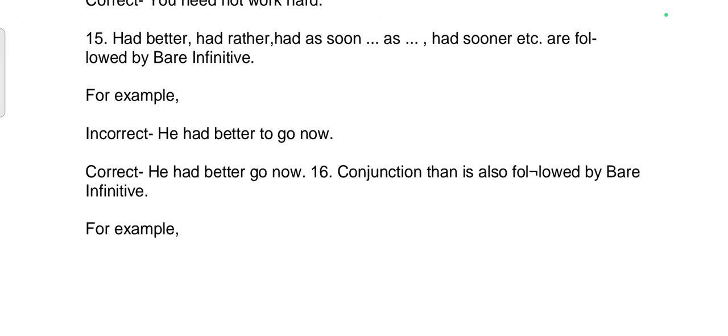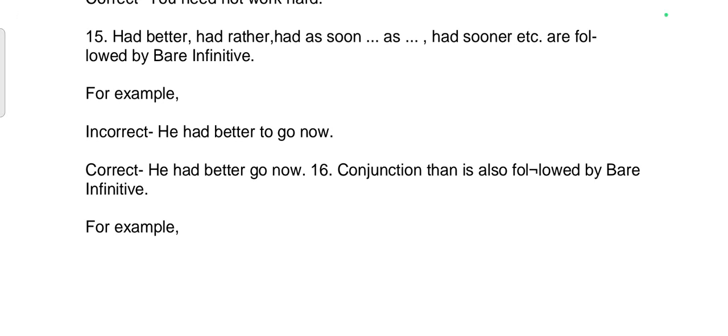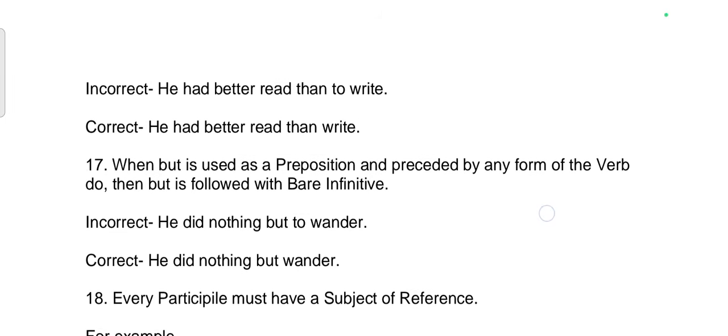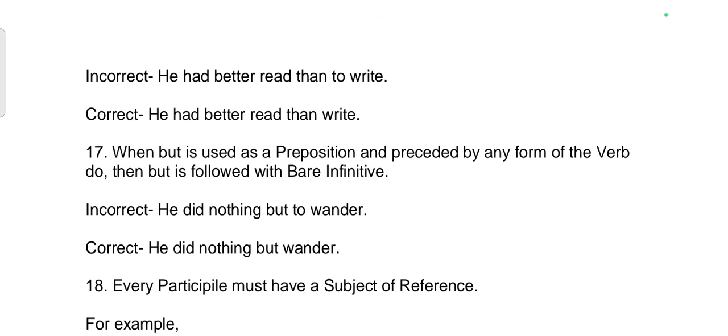16th rule: the conjunction "than" is also followed by the bare infinitive. For example, incorrect: He had better read than to write. Correct: He had better read than write.